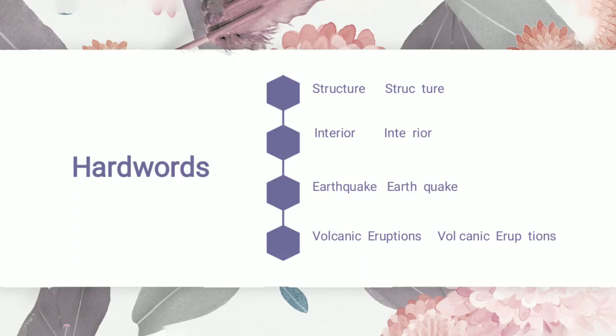Next is volcanic eruption. Volcanic eruption. It's a kind of natural disaster, same, where lava or magma comes out. We will study further in the chapter.